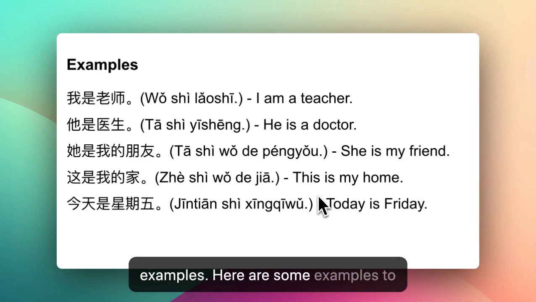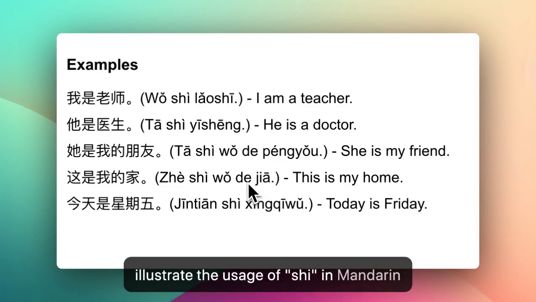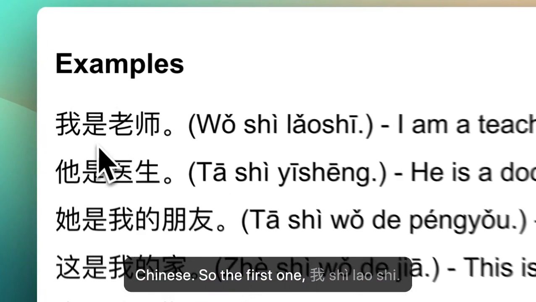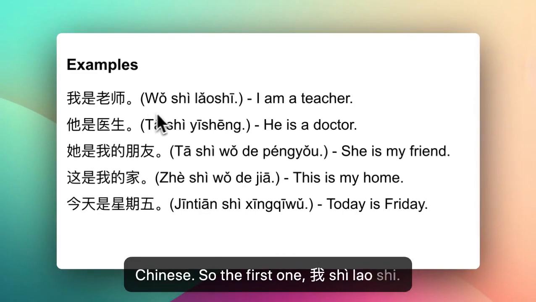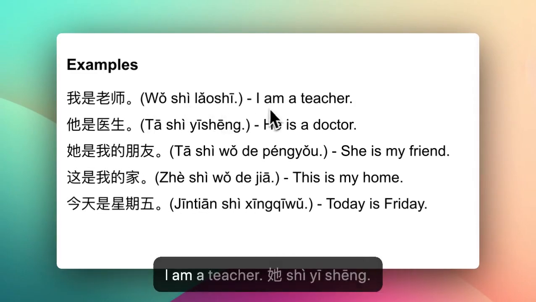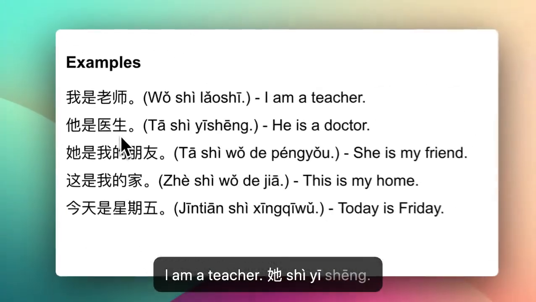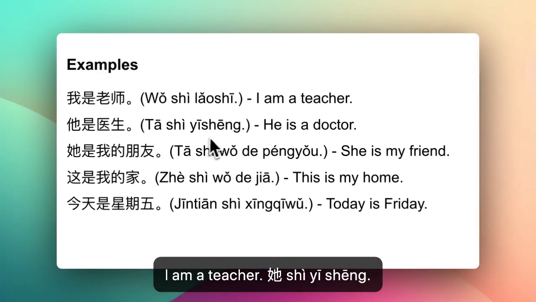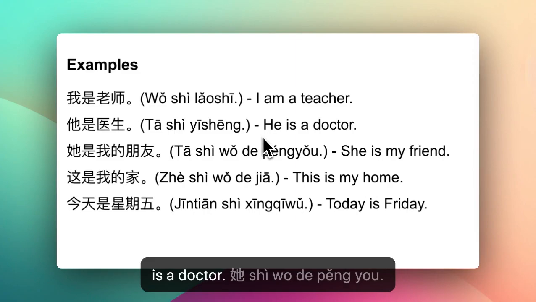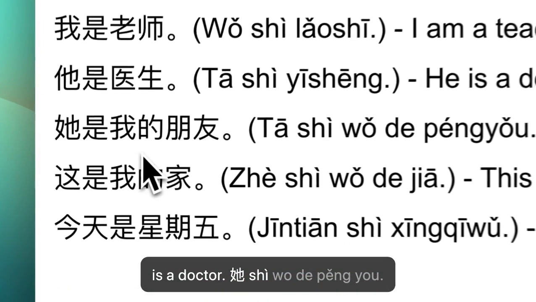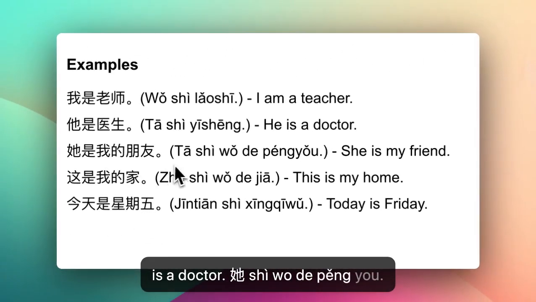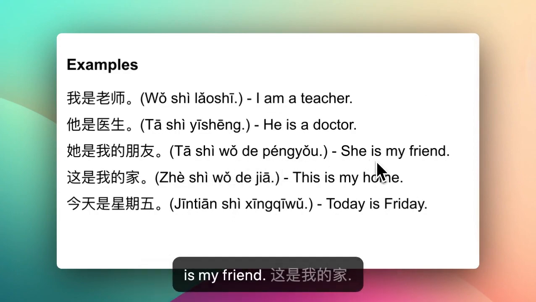Here are some examples to illustrate the usage of 是 in Mandarin Chinese. So the first one, 我是老师，我是老师. I am a teacher. 他是医生，他是医生. He's a doctor. 他是我的朋友，他是我的朋友. She's my friend.